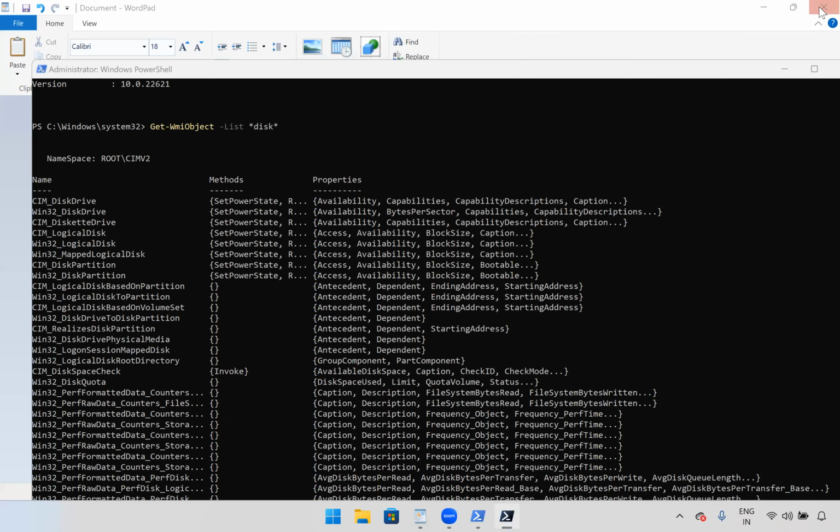Let me clear the screen and see. For services, we have Get-Service, right? The commandlet we already discussed. Here, using the WMI object, we'll see what is the commandlet for services. Okay, here it won't work, right? Version 7. So we'll go for version 5.